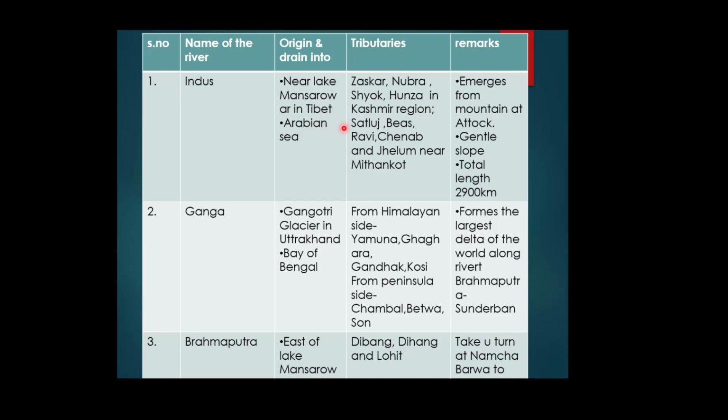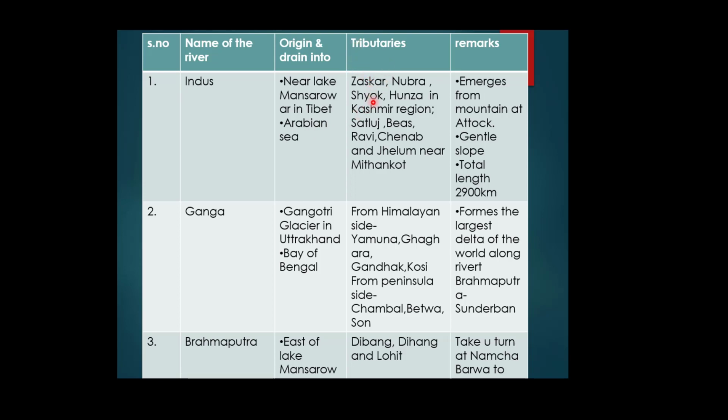After crossing India, it enters the Pakistan region. Only one third part of the Indus river is flowing in India, and the rest two thirds portion of the Indus river is flowing in Pakistan, and draining into the Arabian Sea near Karachi.